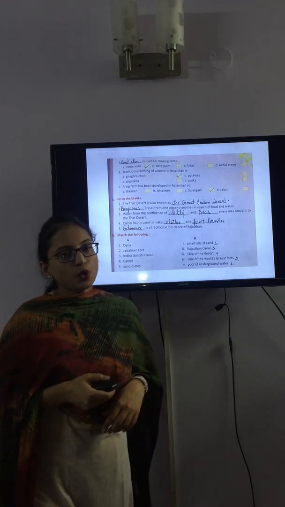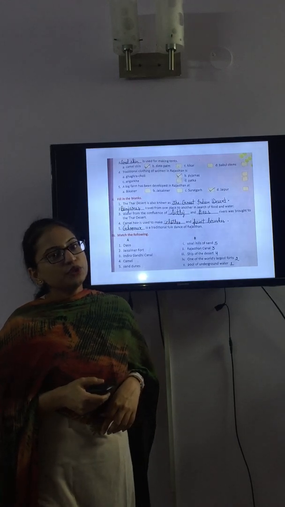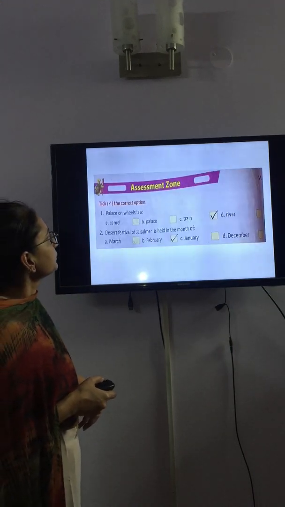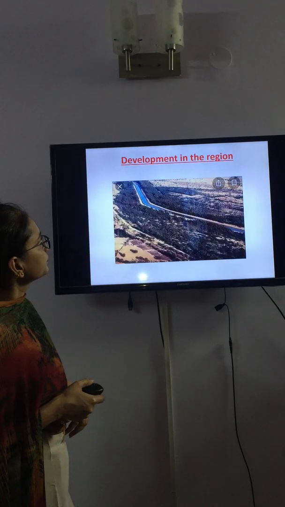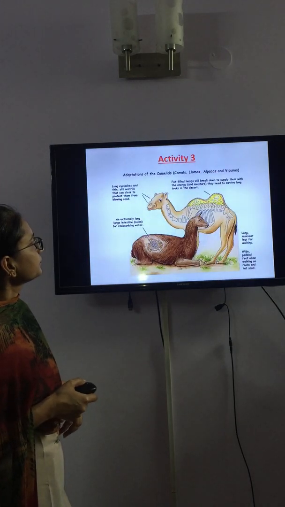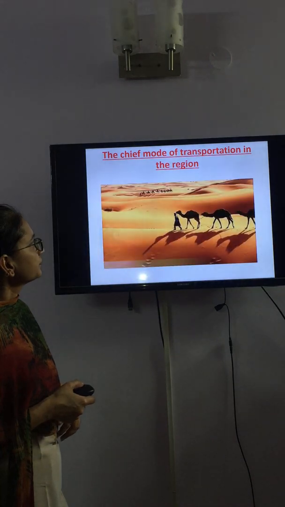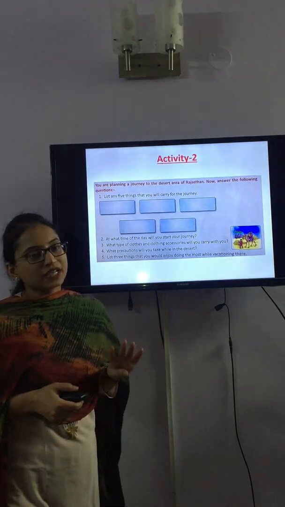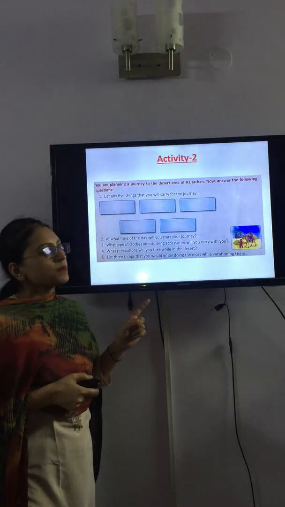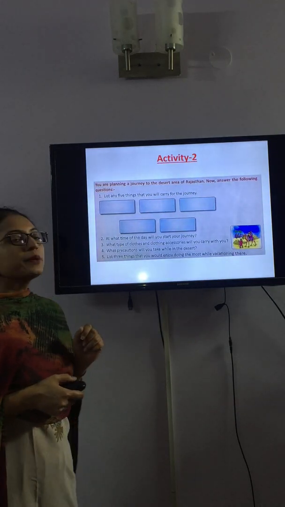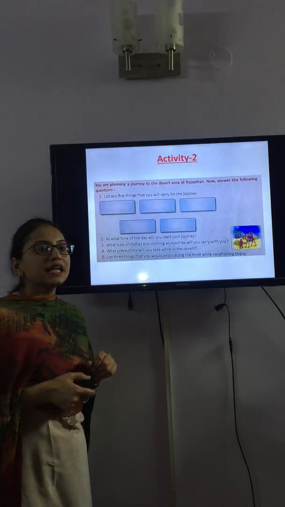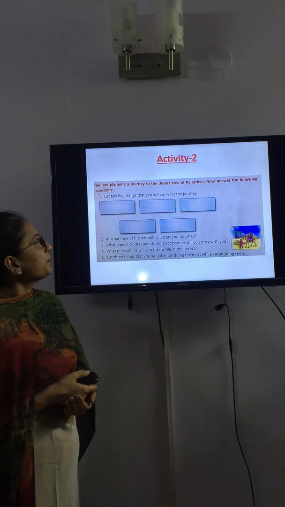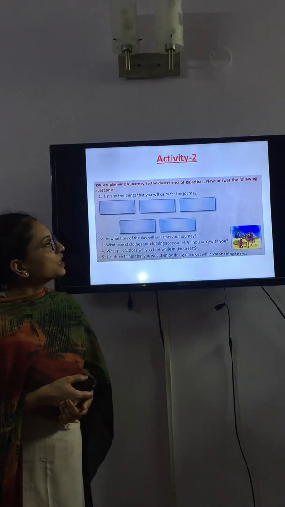Children, we have covered all the topics of this chapter. So, we will do one more activity related with this chapter. This is activity 2. In this chapter, we will do 4 activities and this is activity number 2. In this activity, suppose you are planning a journey to the desert area of Rajasthan.